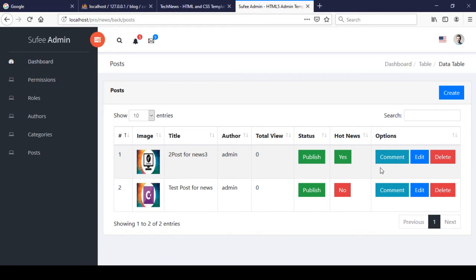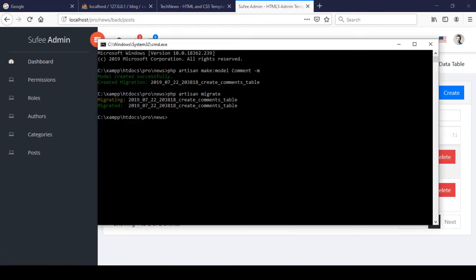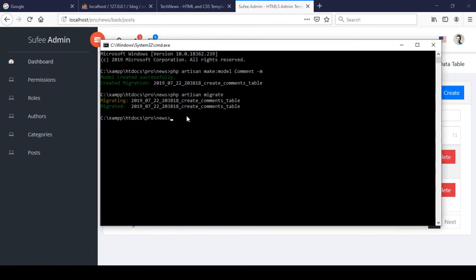And then I want to create a controller for this comment. So for creating that, in our directory I just run php artisan make controller, and I name it comment controller. This controller will also be created in our admin folder, so I define admin and then the name comment controller, and I want to create a plain controller. So now I click enter, and you can see the controller was created successfully.